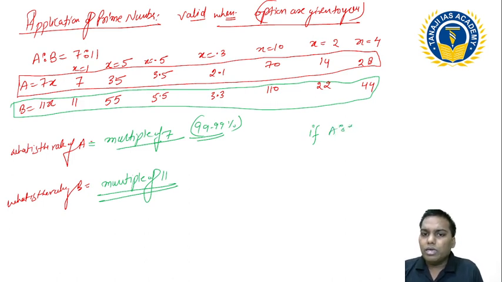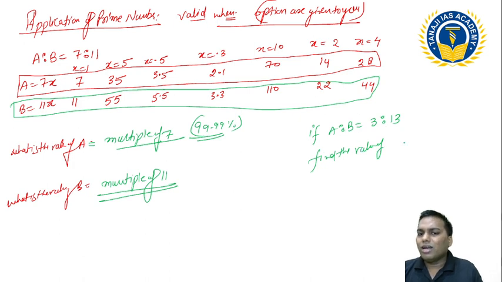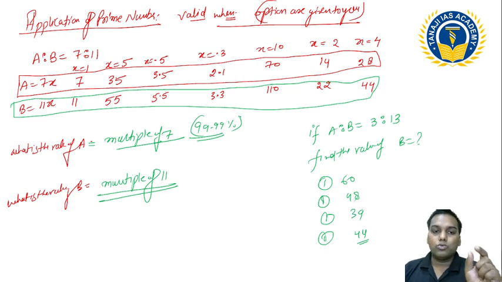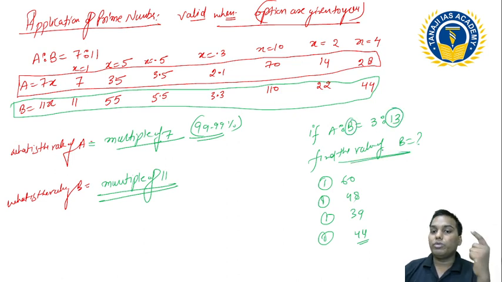If a ratio b is 3:13, find the value of b. There is a lot written in it, but the question is to find the value of b. And there are options. Suppose I give 60, 48, 39 and 44. For example, this is an exact previous examination question. This method is absolutely 100% working, but bear with me a little so I can make you understand this concept better. So the value of b, I know, is given as 13, so it should be a multiple of 13.